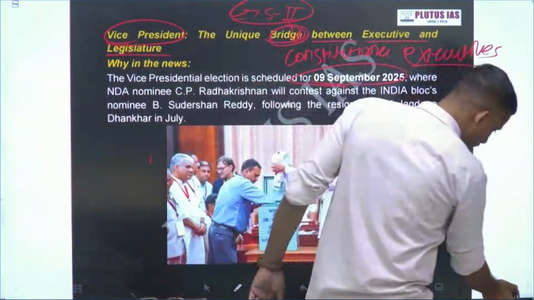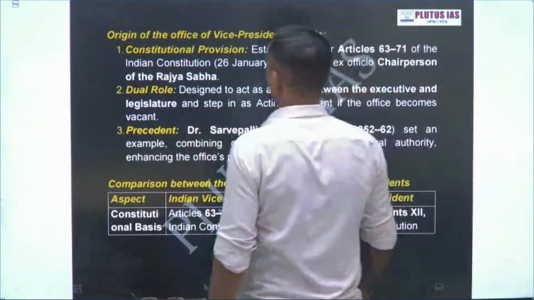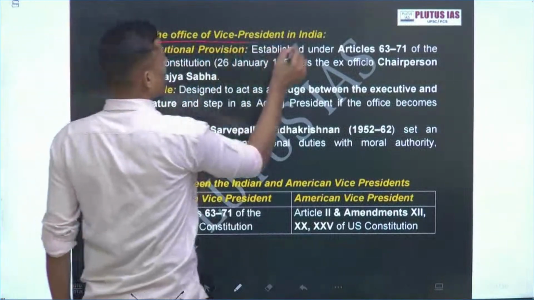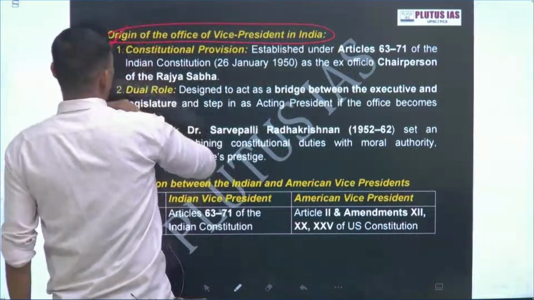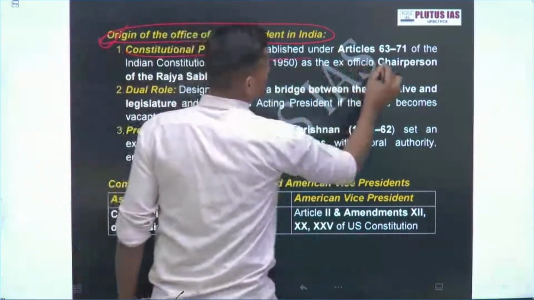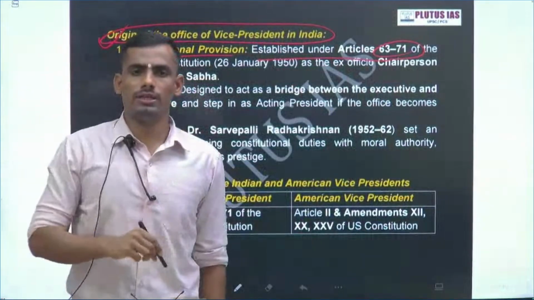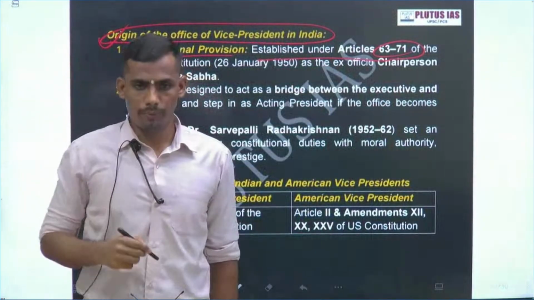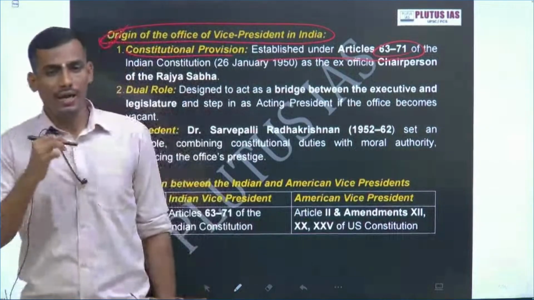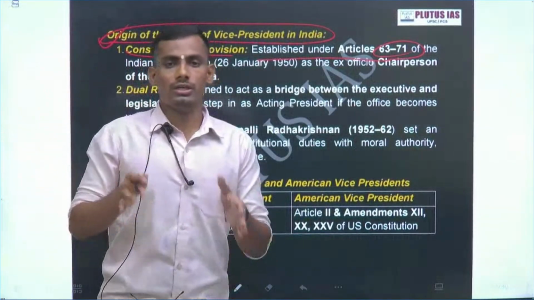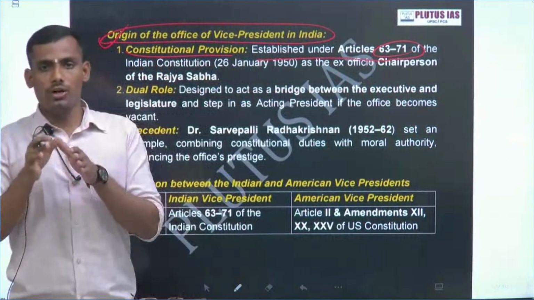Now we will come to the origin of the office of the Vice President. The constitutional provisions: Article 63 explicitly mentions that there shall be a Vice President of India. Articles 63 to 71 are the constitutional provisions for the office of Vice President of India.